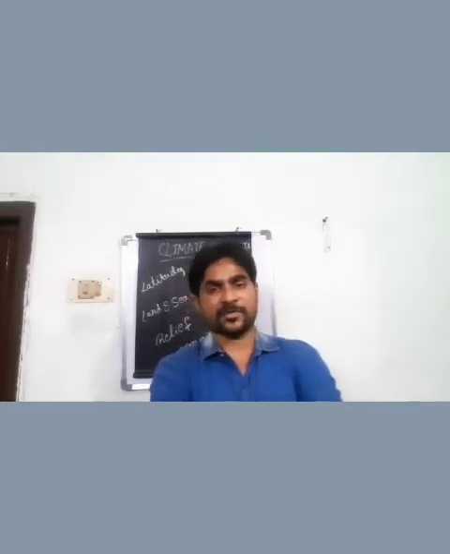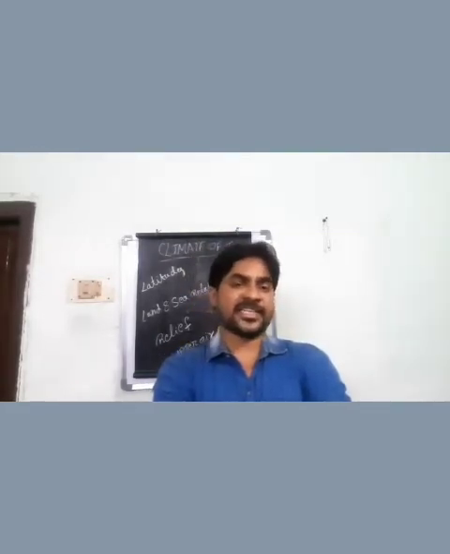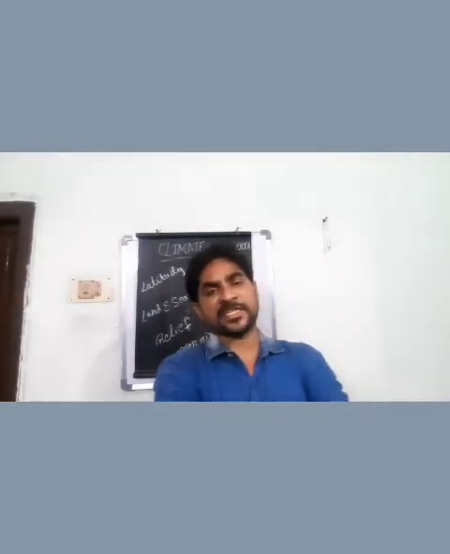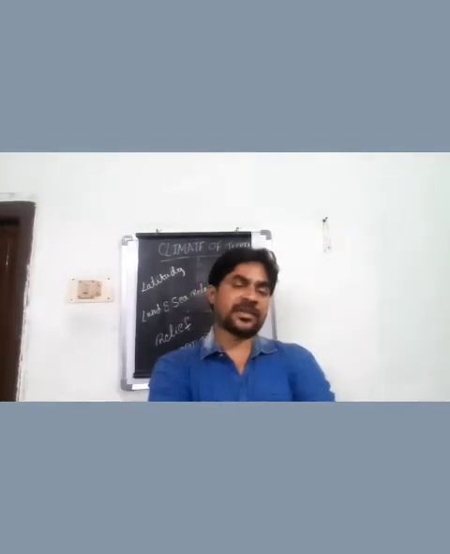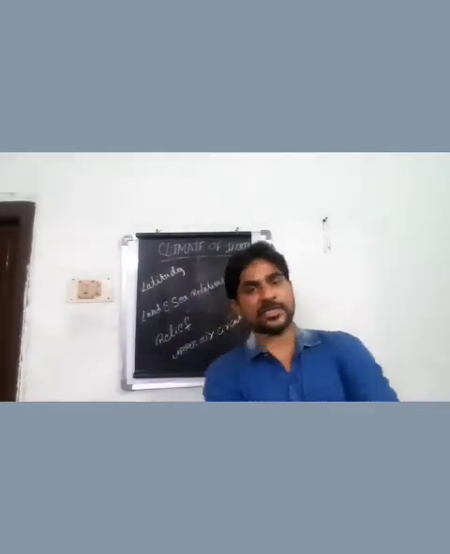One more point is India. Take India as an example. India lies between 8 degrees 4 minutes and 37 degrees 6 minutes. It means India comes under the tropical zone and also the temperate zone.